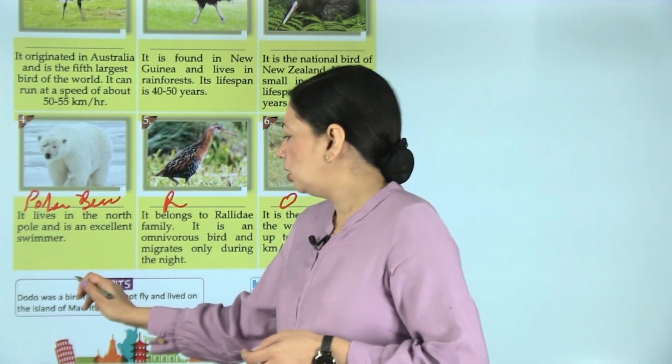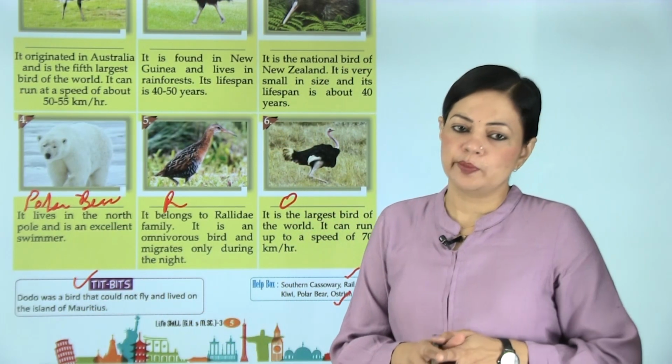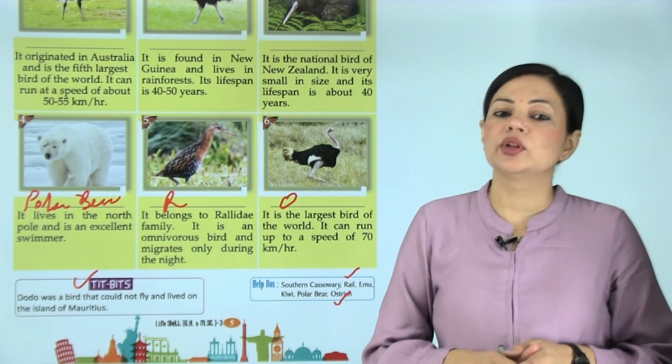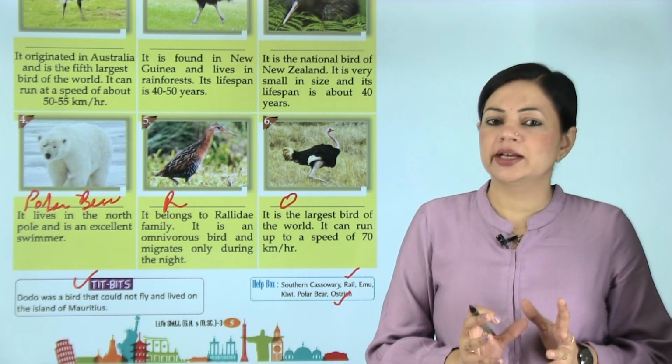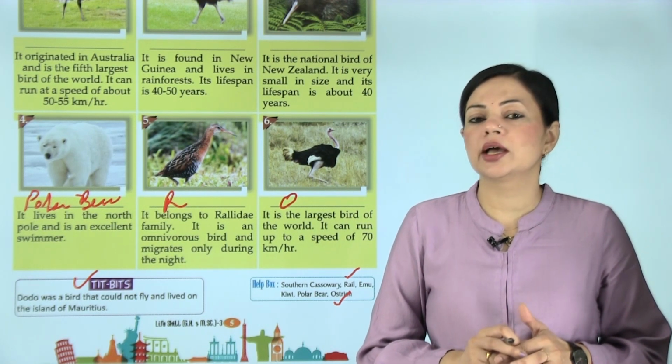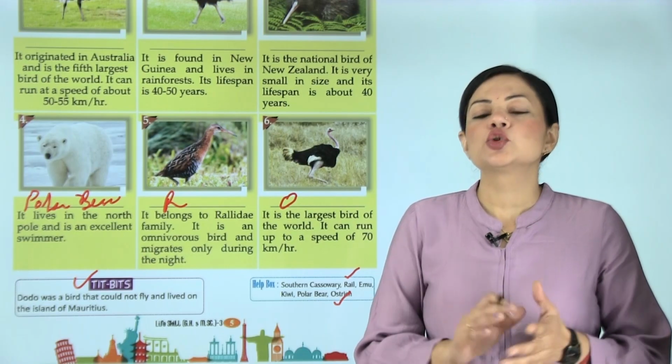Okay. Now tidbits, that is, dodo was a bird that could not fly and lived on the island of Mauritius. It was a flightless bird which is now extinct, finished. Okay. So children, this is the chapter.